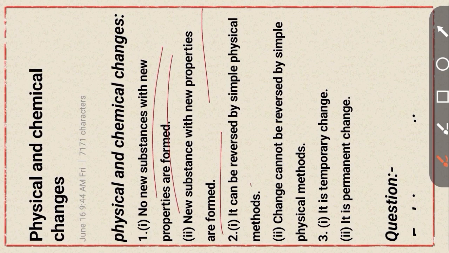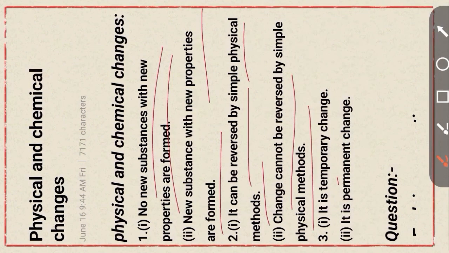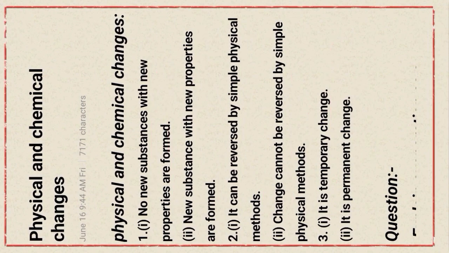Number two: physical change can be reversed by simple physical methods, but chemical change cannot be reversed by simple physical methods. Point number three: physical change is a temporary change, but chemical change is a permanent change.